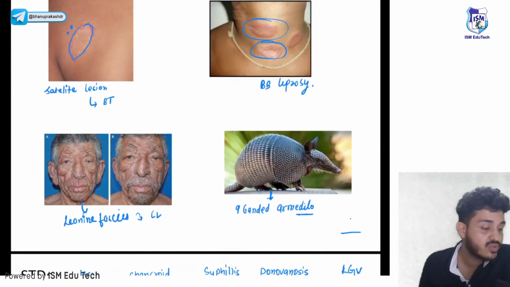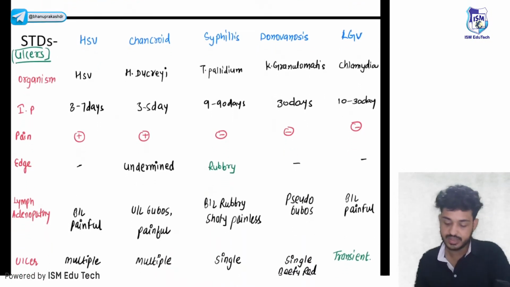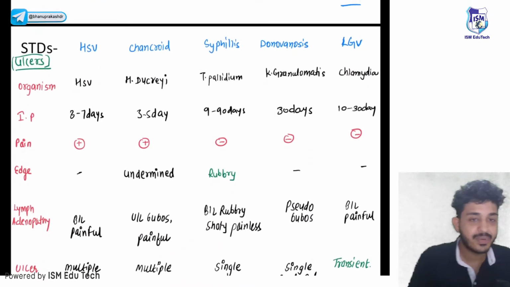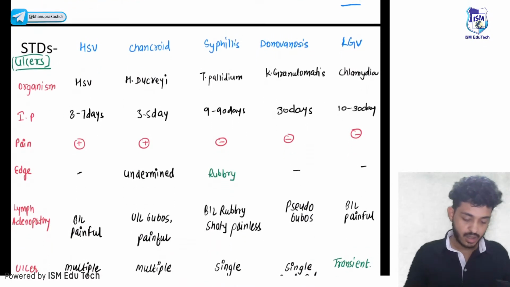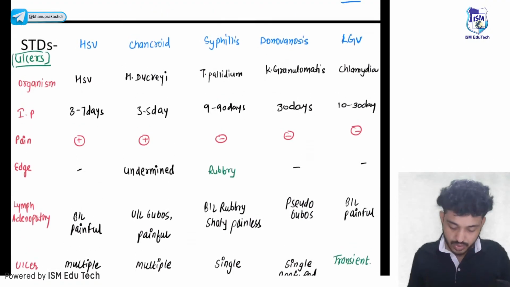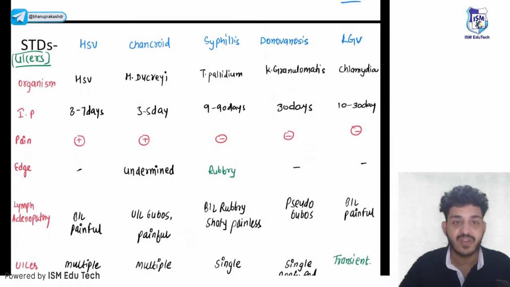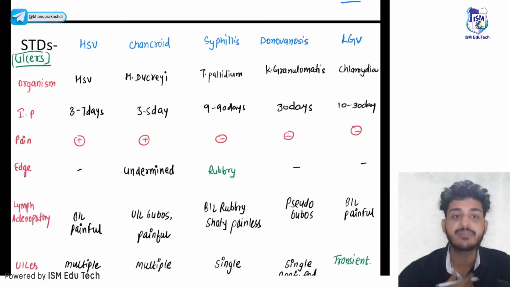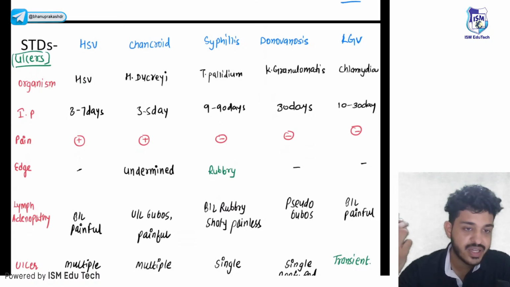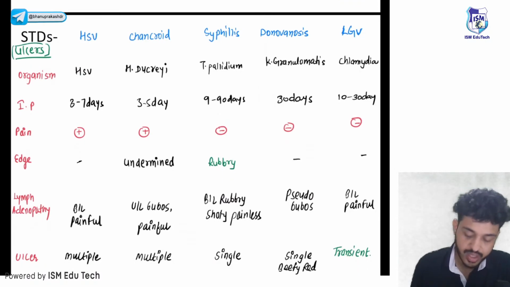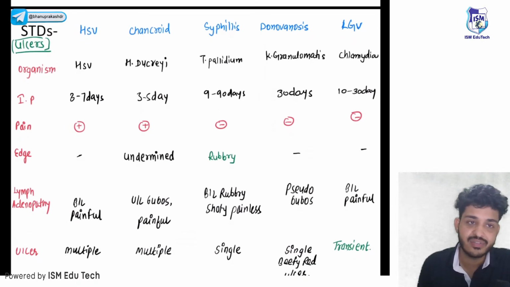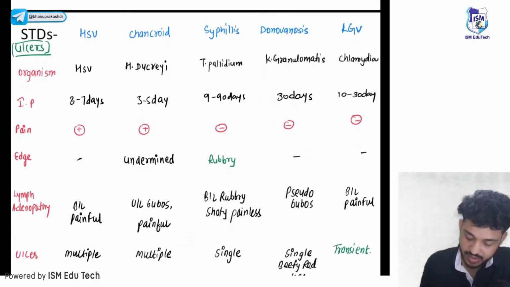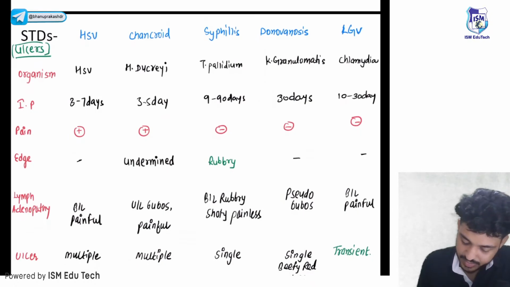Alright, till now we are done with the infections part. Okay, let's start with the ulcers. This is very important guys, because questions have repeatedly been asked from this, from derma per se. So first thing, you need to identify the different types of ulcers that we are having. In case you are sitting in an OPD, then also it will be helpful for you to identify these types of ulcers. You will look and then you can easily identify. Just be with me with full concentration for like 5 to 7 minutes and we will complete it, right?